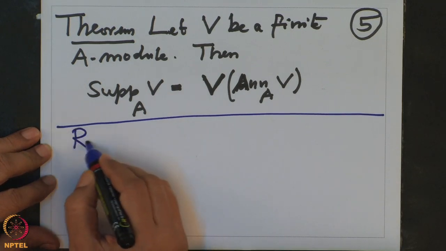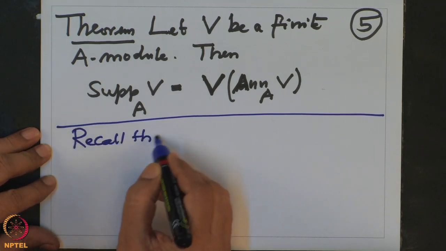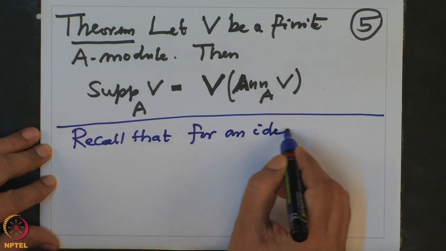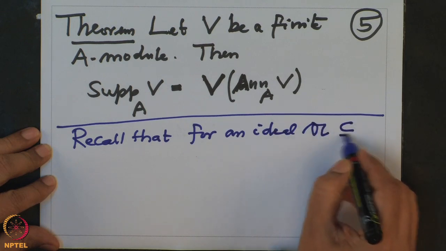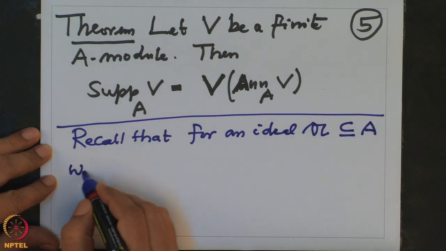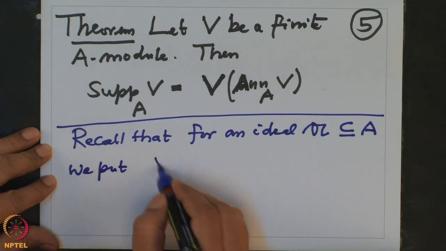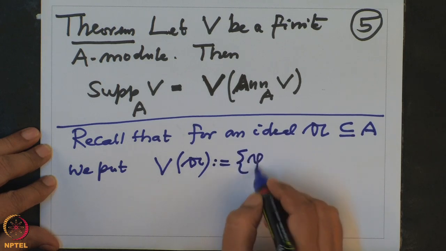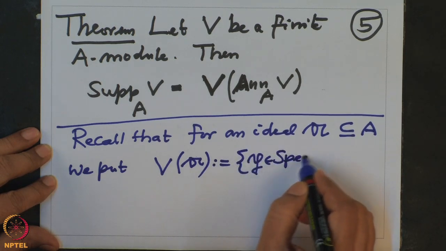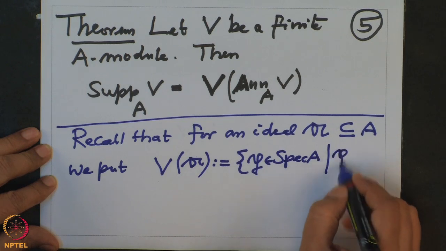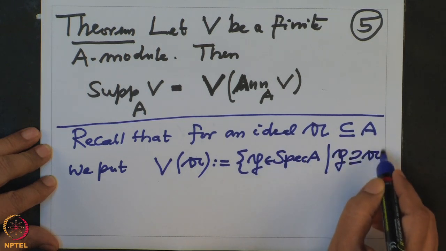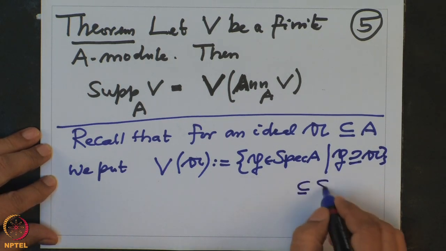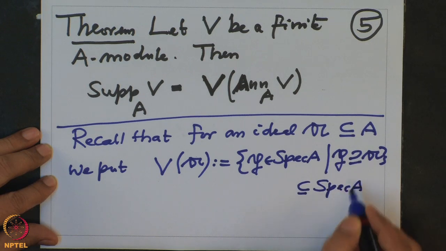So recall that for an ideal A in the ring A, we put V of A. This is by definition all those prime ideals in the ring which contain that given ideal A. This is a subset of the spectrum, and we know the Zariski topology.